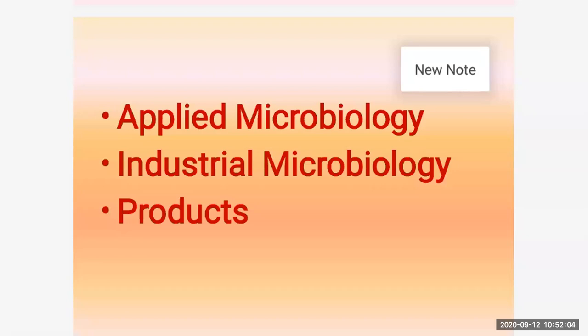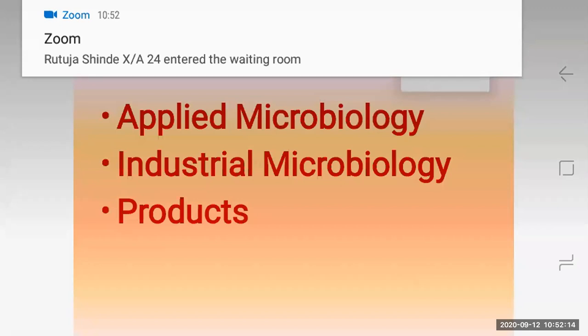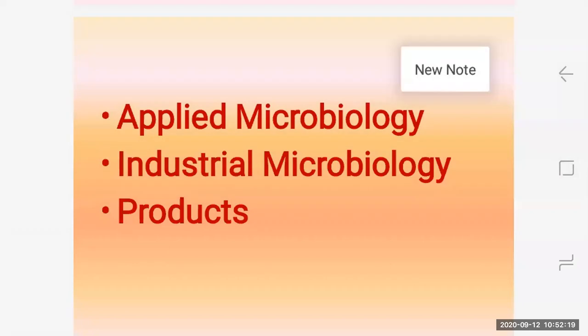These microorganisms give us some enzymes. So the study of the enzymes related to these microbes, proteins, applied genetics, molecular biology, etc., is all studied under the term applied microbiology.